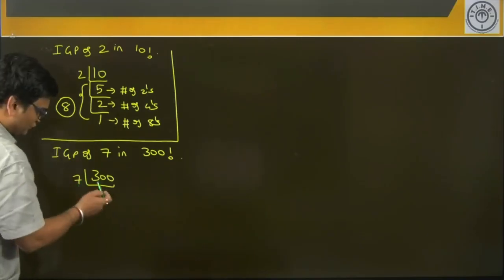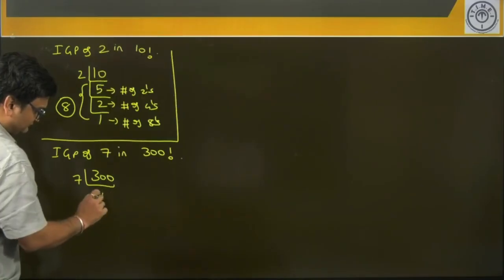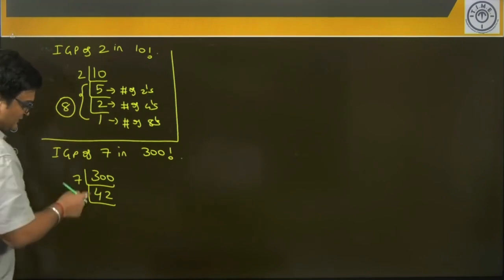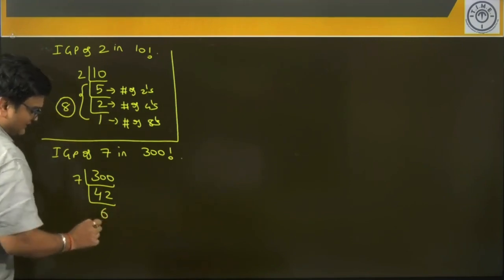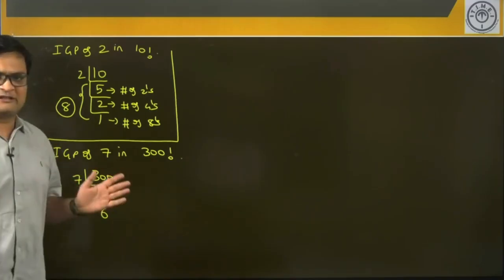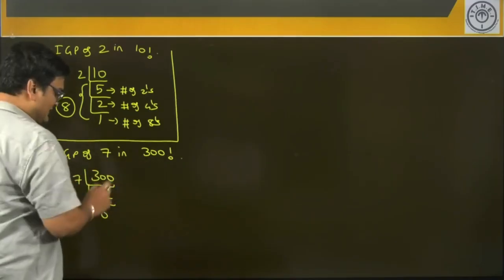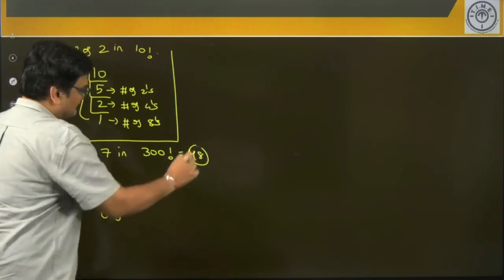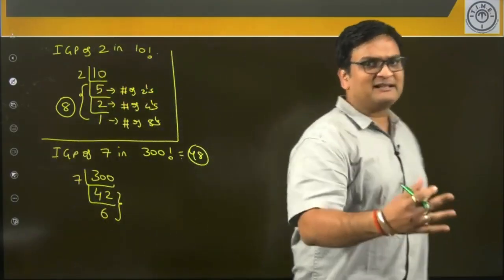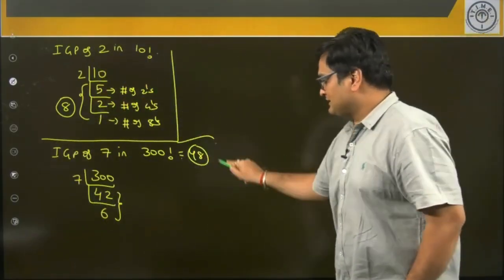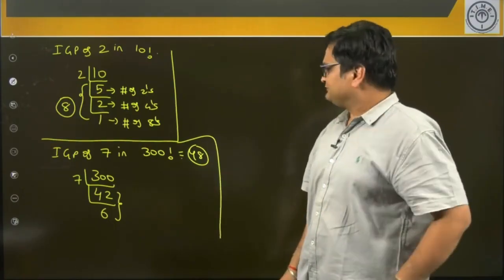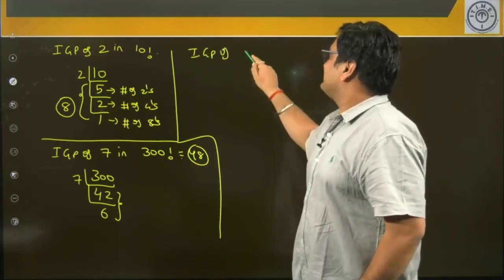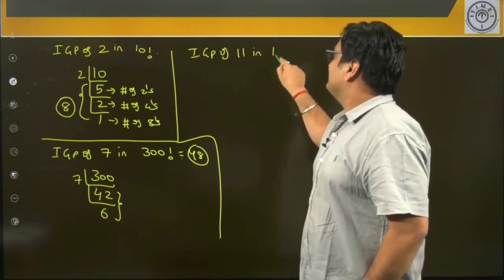So for example, 7 will go how many times here? 42 times. Some remainder, but ignore the remainder every time. 42 divided by 7, it will go 6 times. Now 6 divided by 7, no division is possible, we will stop the process. And hence IGP of 7 in 300 factorial is going to be 42 plus 6, which is nothing but 48. So we will get our answer in a matter of few seconds now, once we start using successive division for our problems in IGP.